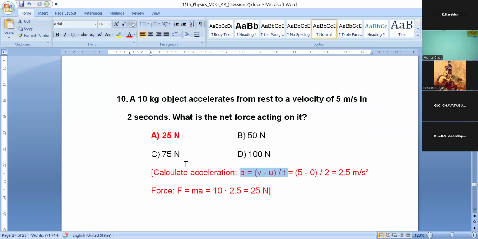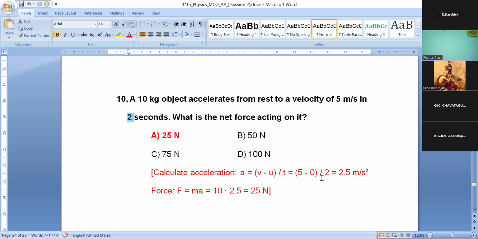Because acceleration is the change in velocity by time. Changing velocity means final velocity v minus initial velocity u, so v minus u by t. Here v, final velocity, is 5 and u is 0 because it starts at rest, and time is 2.